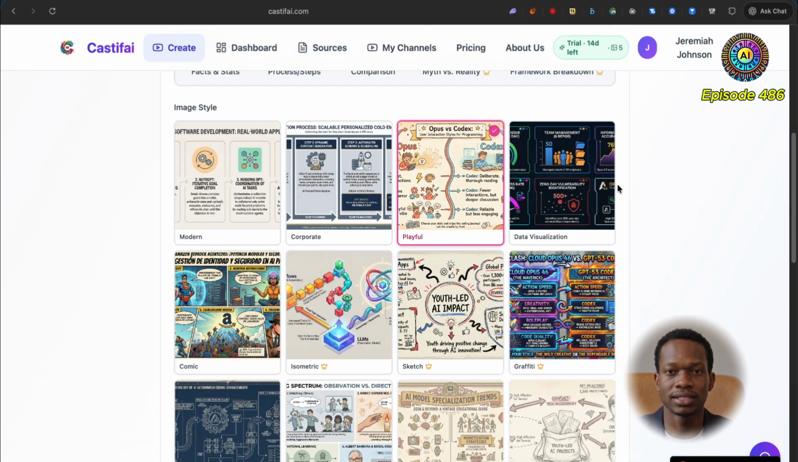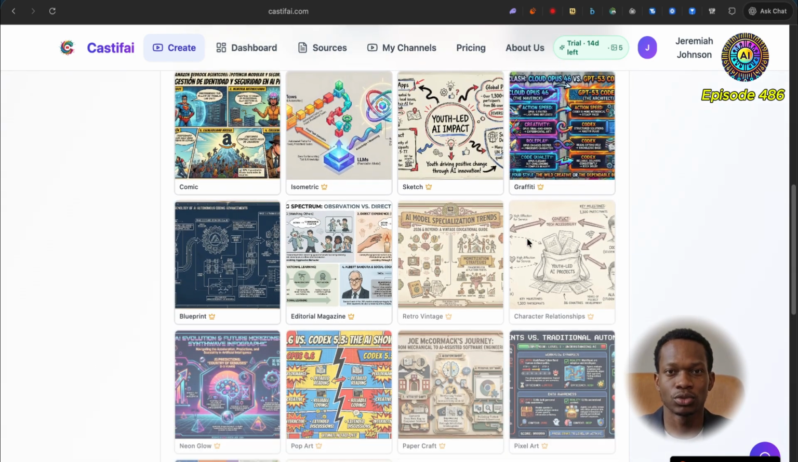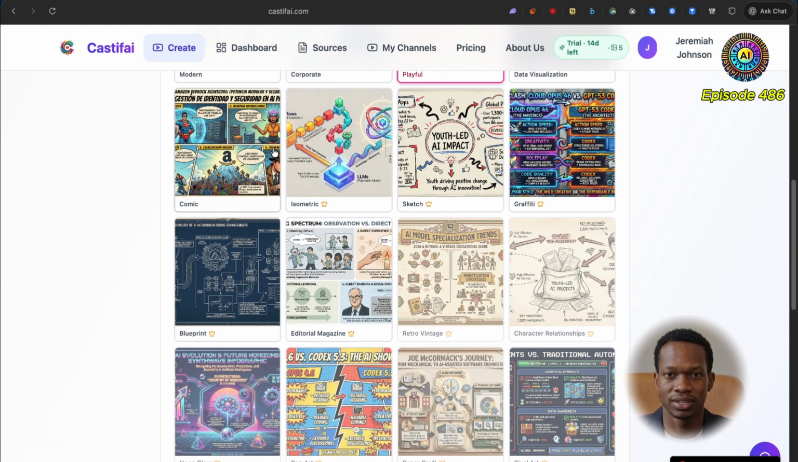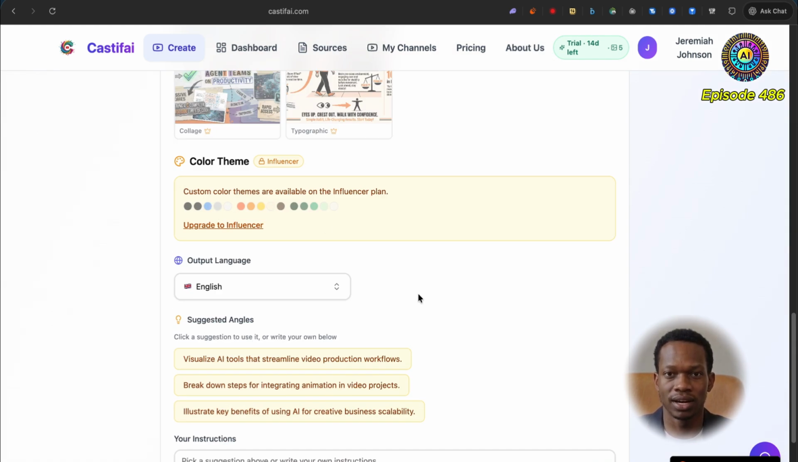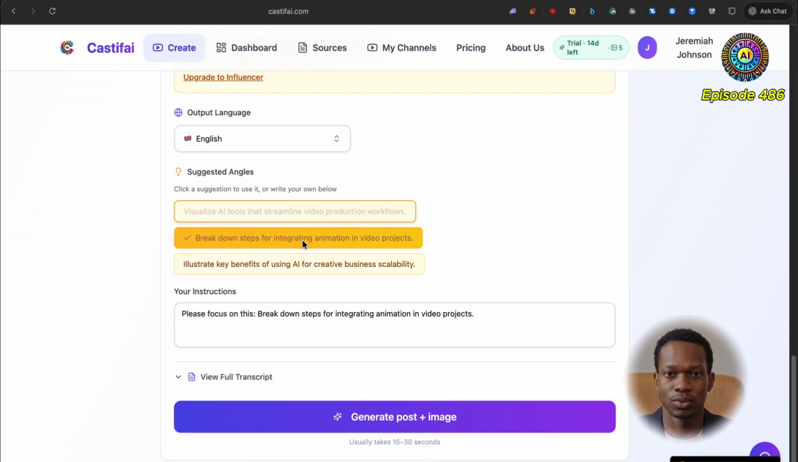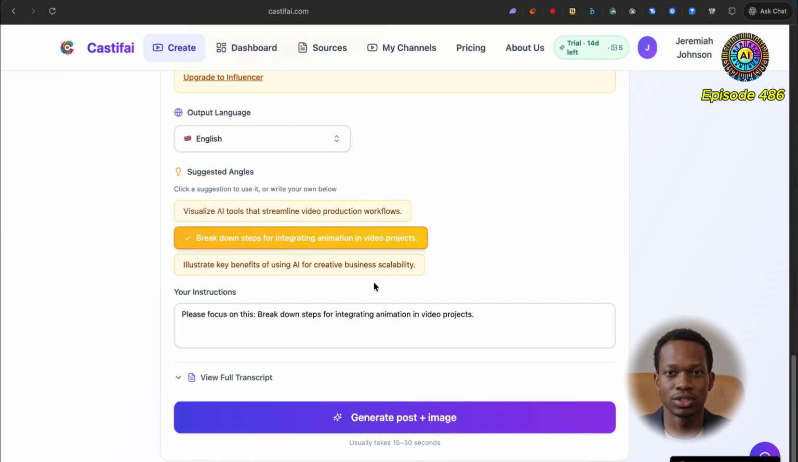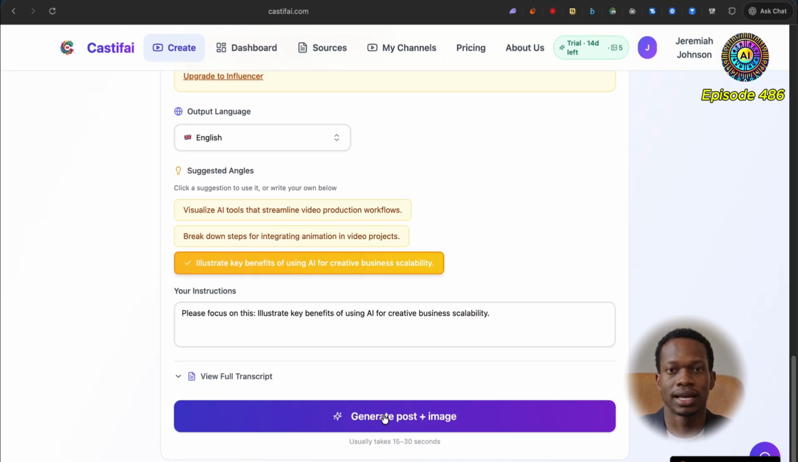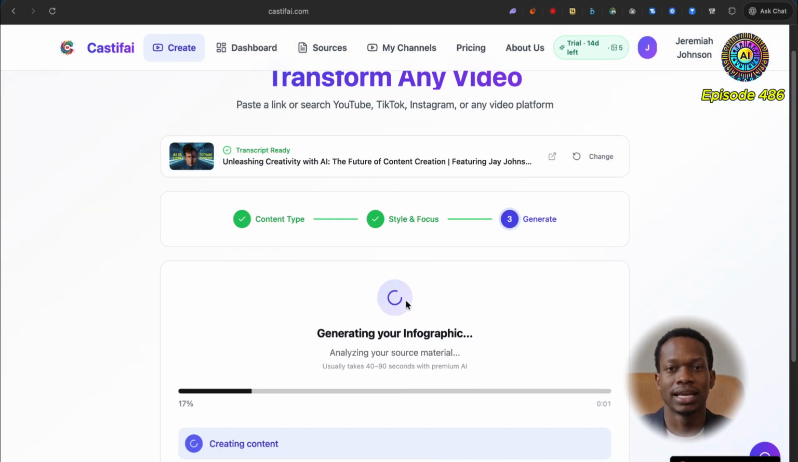Let's go with, we're talking about storytelling here, so I think something like this. That's a premium version. Okay, cool. Let's go with something like this comic kind of vibe. Cool. We'll leave the colors as what they are. Visualize tools. Actually, break down steps for integrating animation into video projects. Actually, no, I think key benefits would be most useful. Next, I'm going to click generate, and we'll see exactly what we get.